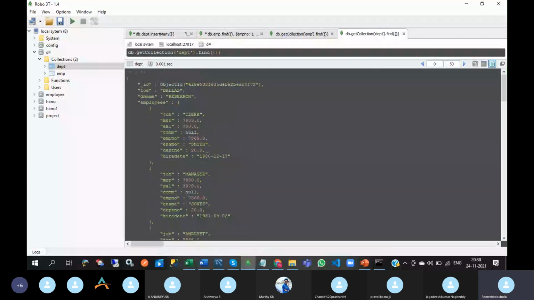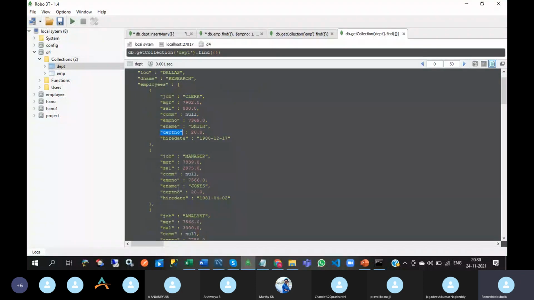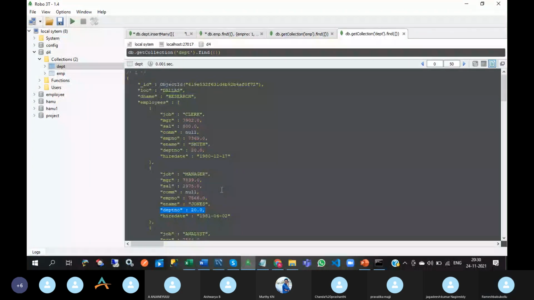And you can do one more thing. Here, the department number is repeating for each and every object. No need to do it like this.